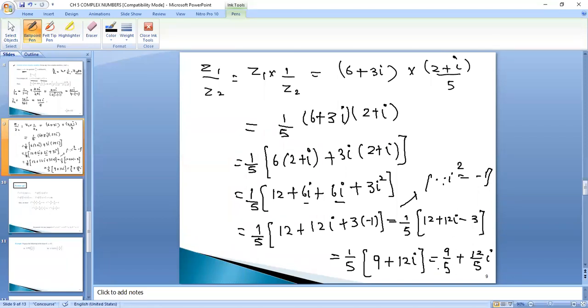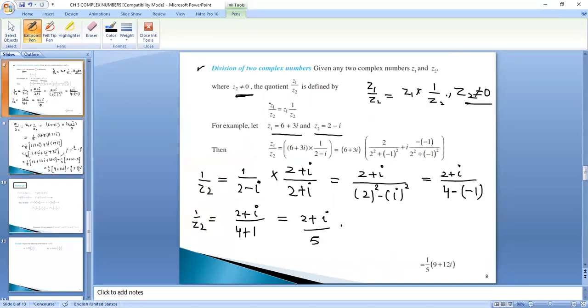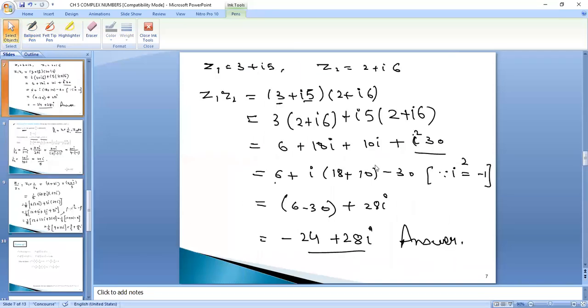complex number, because this is the real part, in between we have a plus sign, and this is imaginary, which is of the form a plus iota b, right? So this is how to divide two complex numbers, right?